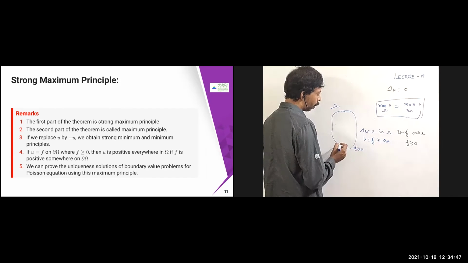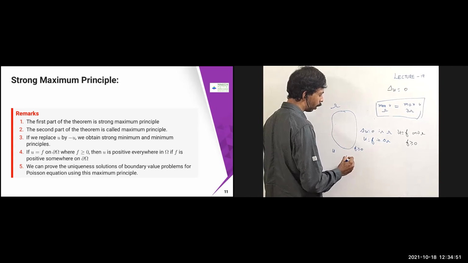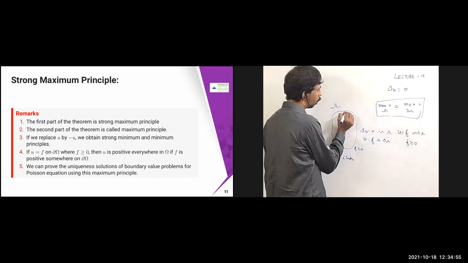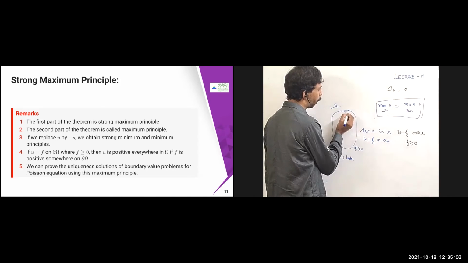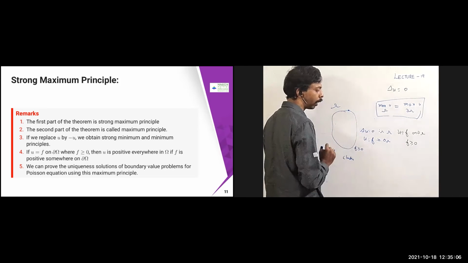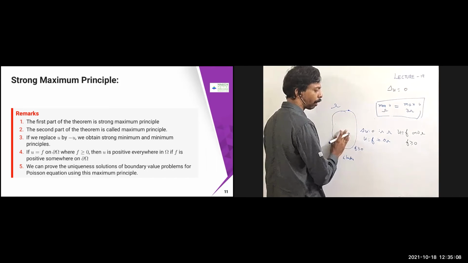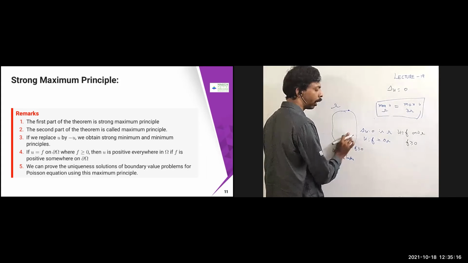For example, this is one of the important problems which they studied in the electric potential, or if you take heat equations, etc. What they used to do is apply some forces, some heat sources or some electric potential. If it is positive over here, then that is going to affect the entire domain, and you are going to get it positive everywhere. Although f may be positive only in a small place, you are going to get disturbance everywhere.